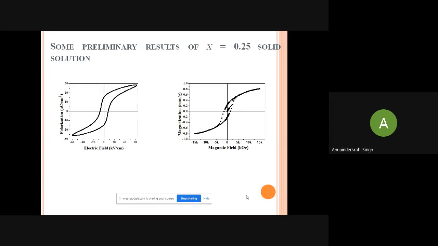If the ferroelectricity is strong, then the magnetic hysteresis is small, and if the magnetic hysteresis is strong, then the ferroelectric properties become weaker. So we have to play with the properties and get an optimized value to get higher multiferroic properties.